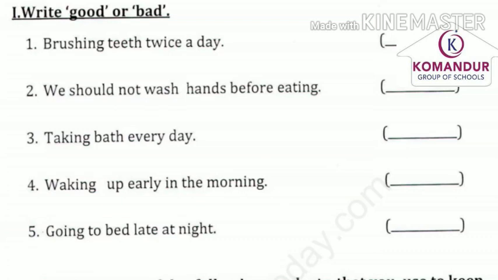Now, I am giving you a worksheet which tells whether something is a good thing or bad thing to do. Here I have given 5 statements. Start writing beside each whether it is a good or bad thing. We will be following these things every day, and based on that these statements are there. First one, brushing teeth twice a day. Whether it is good or bad, you have to mention.